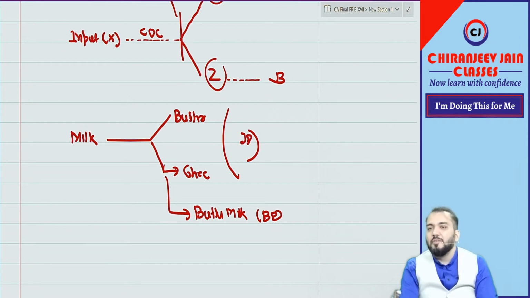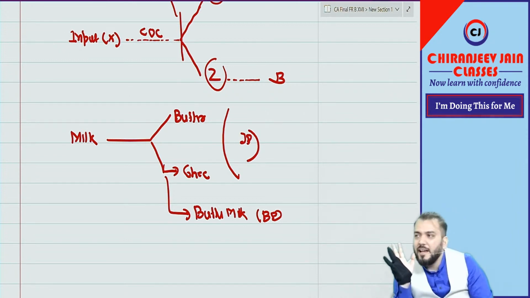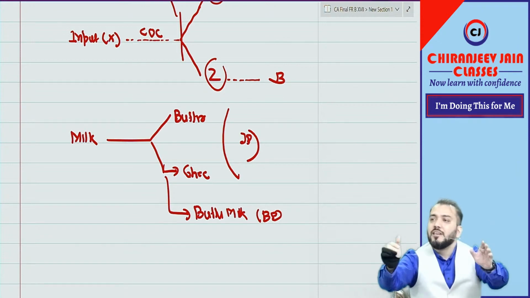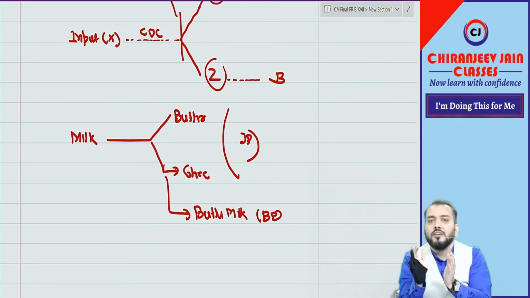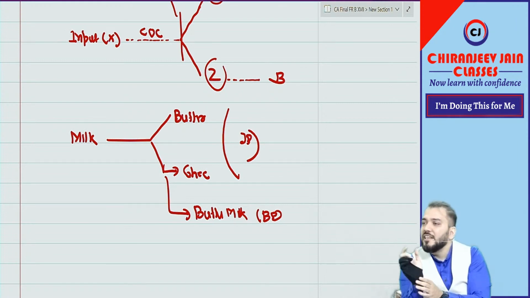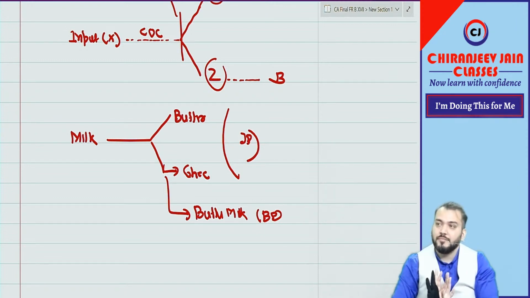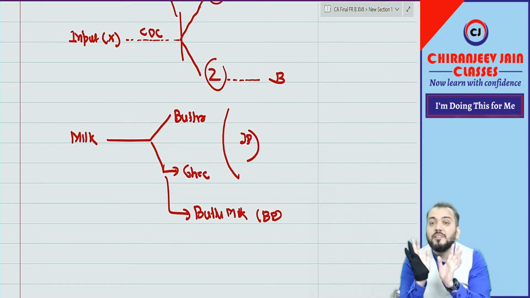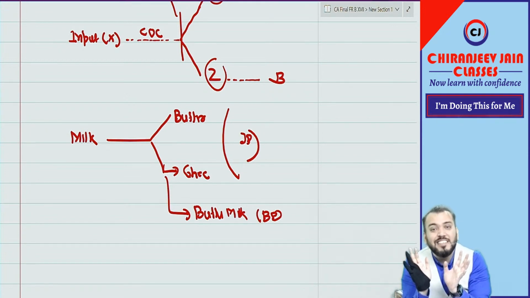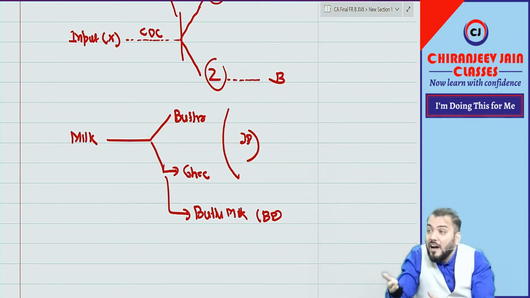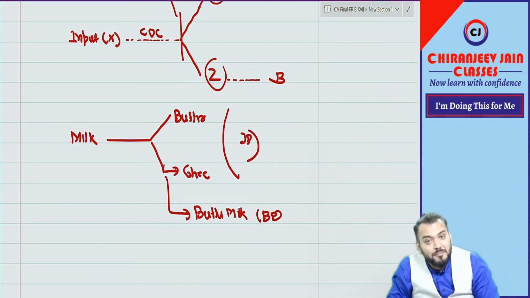So leave it. As per accounting purposes, I don't know what you have done in costing because I am not teaching the costing subject. As per the accounting subject, what the accounting standard says is, if the value of any product is insignificant compared to the other products, then it becomes a byproduct.